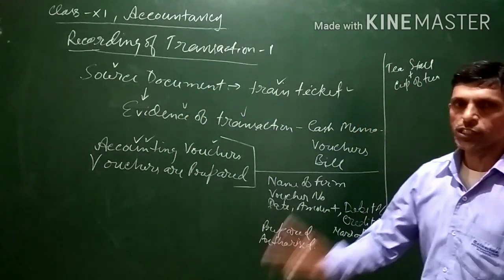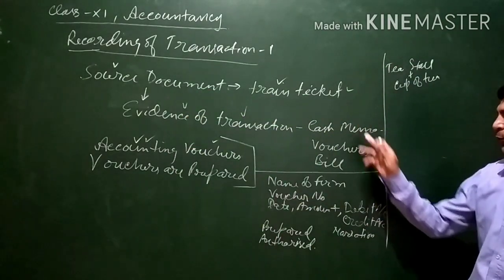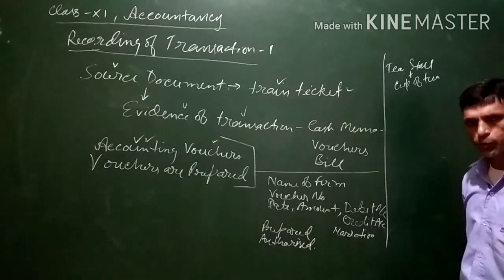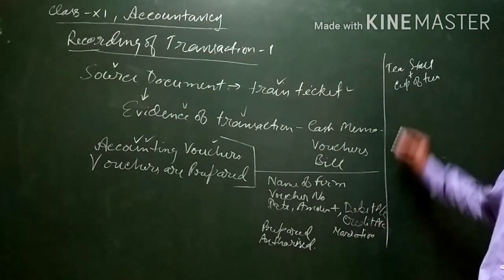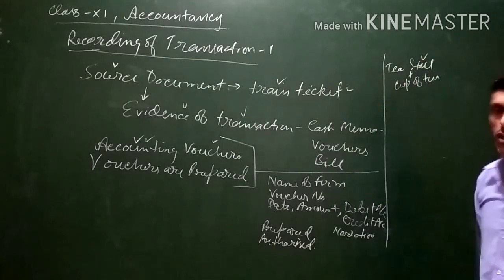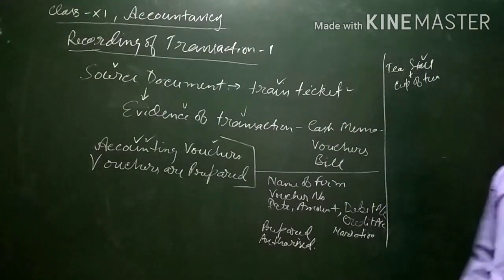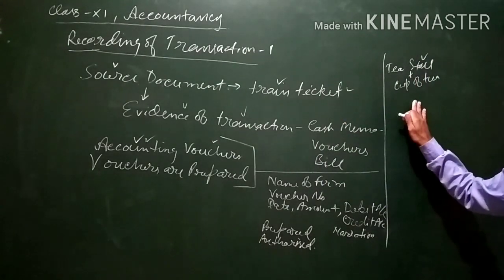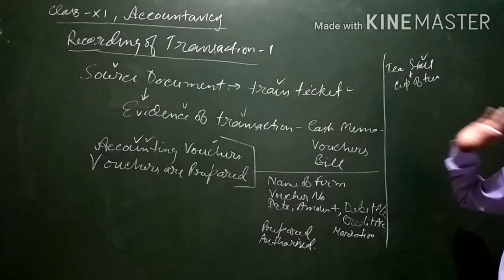No cash memo, no voucher, no bill. Most probably he will not give one, because tea stall owners are generally small business firms and the amount of the transaction is also very small. In that case they do not provide any vouchers.